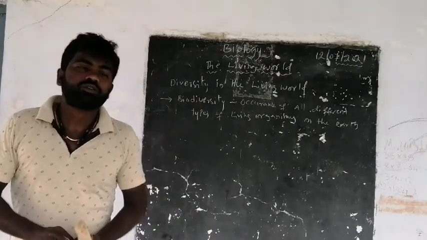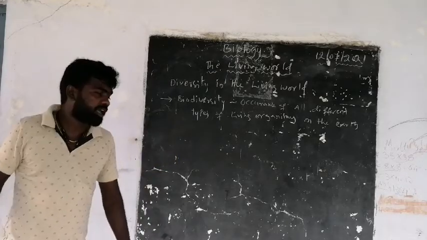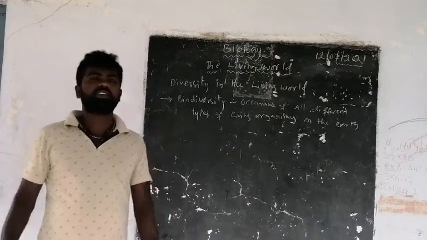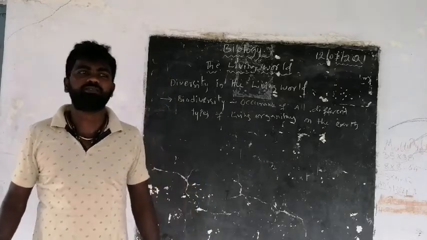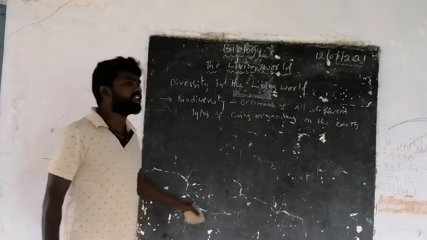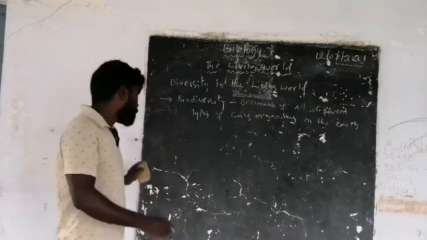Okay, to come out of the confusion, we have given different names to different birds and different animals and different plants, and that is called as naming of the organism. That is called nomenclature.